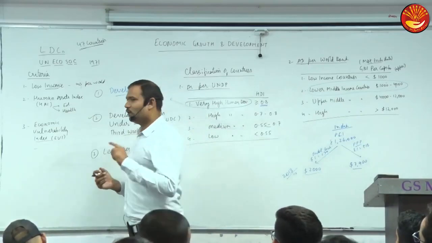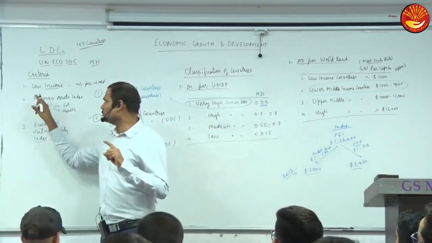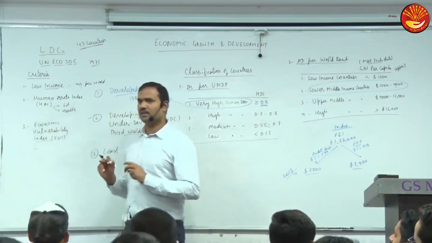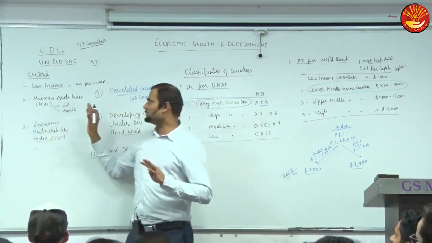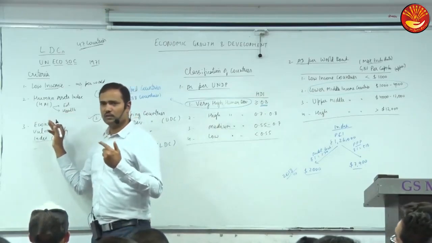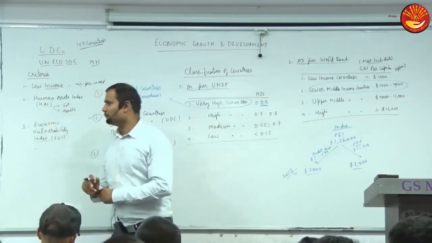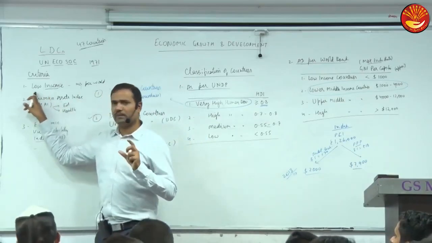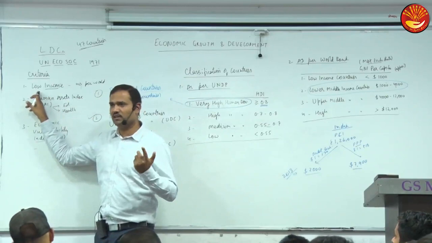But for graduating out, it has to overcome not one but any two criteria. For becoming LDC, it should have all three, but if it overcomes only one, it will not graduate. It has to overcome at least two criteria. And if you want to graduate on the basis of per capita income alone, then it should be double the threshold.